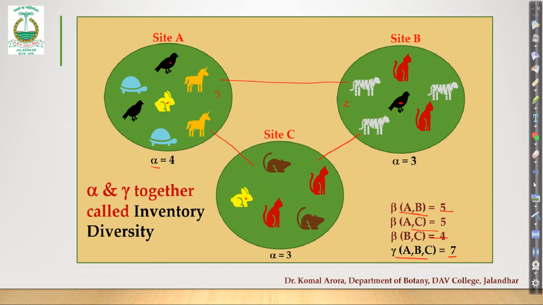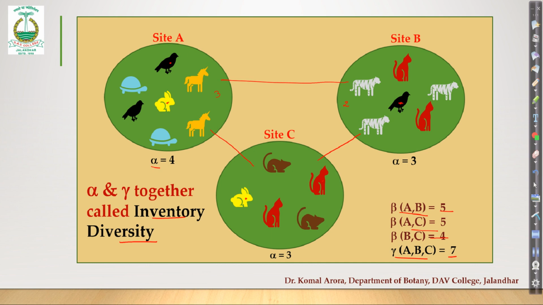Now there is a new term called inventory diversity. What is inventory diversity? Inventories are prepared which take into account or keep a record of the number of species in a particular area over time. That is called an inventory. Inventory of a particular district, inventory of a particular biosphere reserve, etc. So obviously it is related to the types of species found in that area.